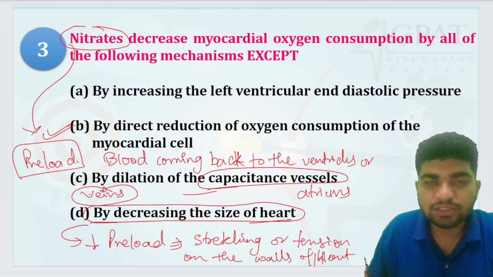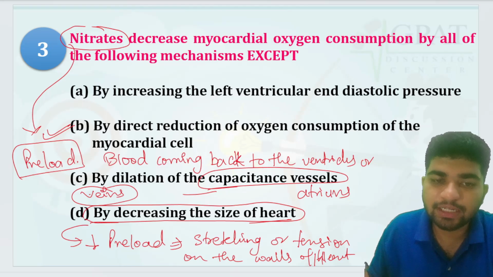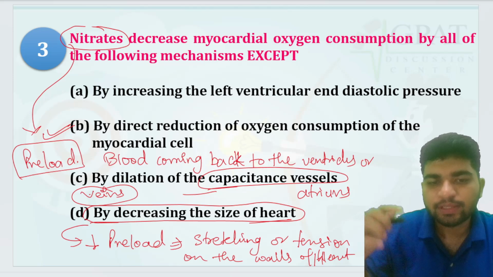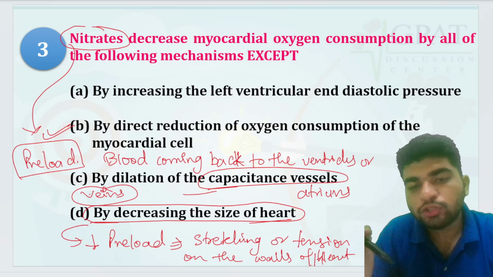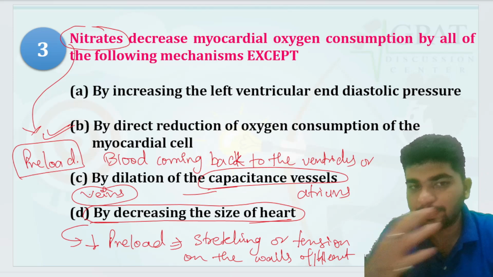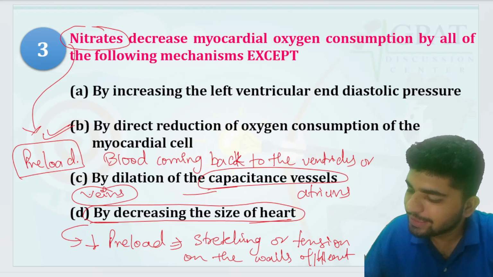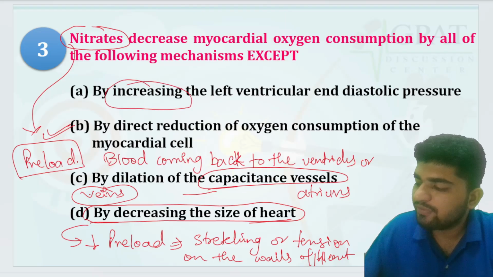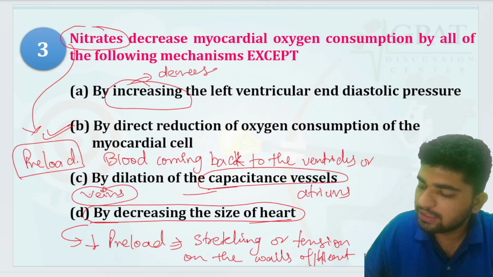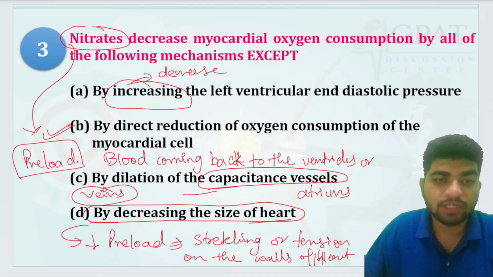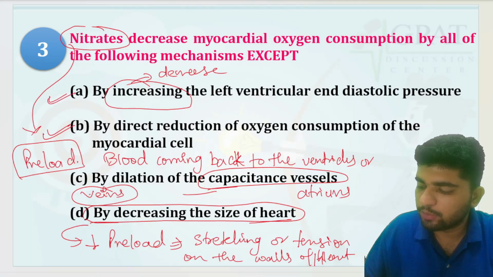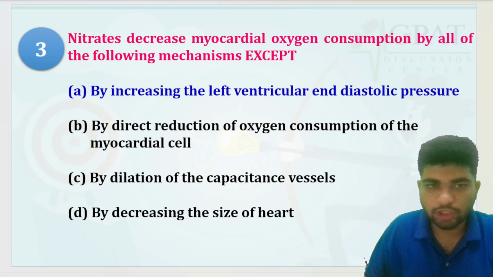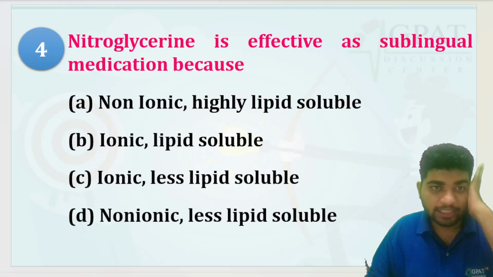This reduces the size of the heart because nitrates decrease the preload. But it does not increase the left ventricular end diastolic pressure. It will decrease the left ventricular end diastolic pressure, it will not increase. So the correct option, which is the except one, is A. Next question.